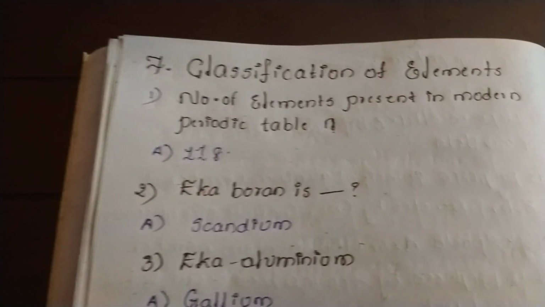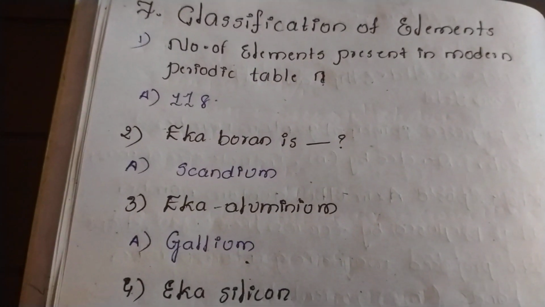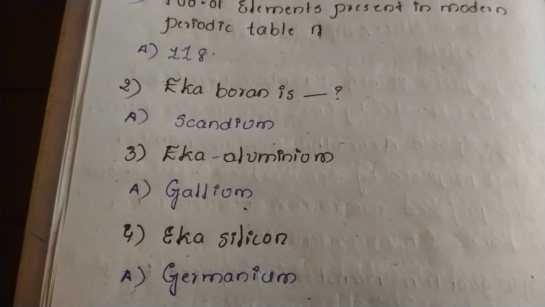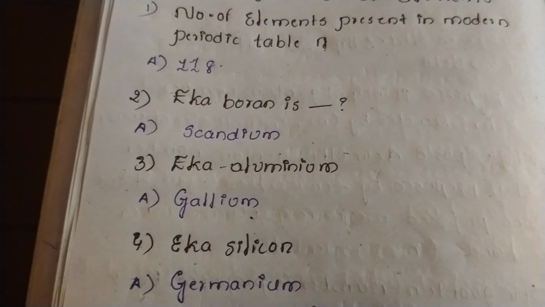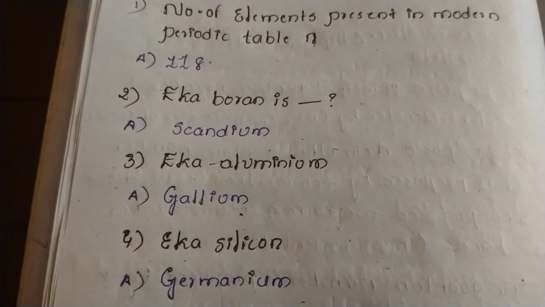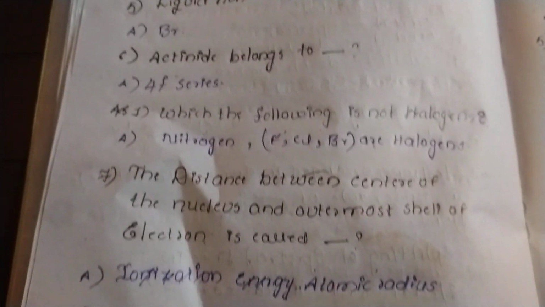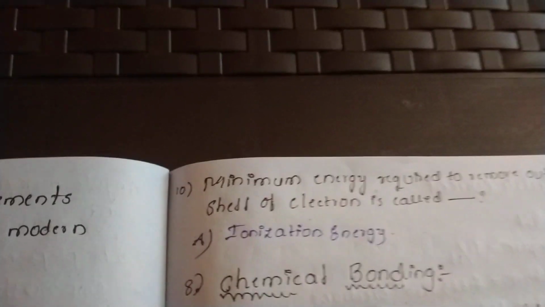Now let us enter the 7th chapter, classification of the elements. Among these 3 questions, definitely one question will come in the examination, friends. Eka-boron is scandium, eka-aluminium is gallium, eka-silicon is germanium. These are the questions from the 7th chapter.